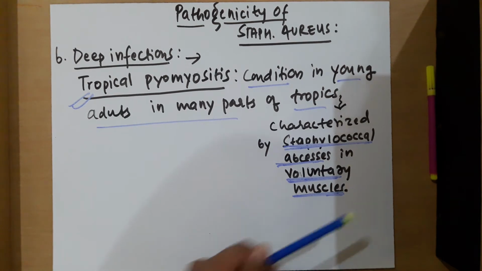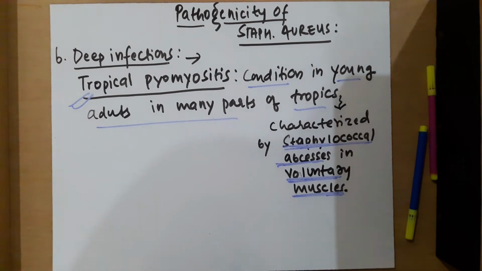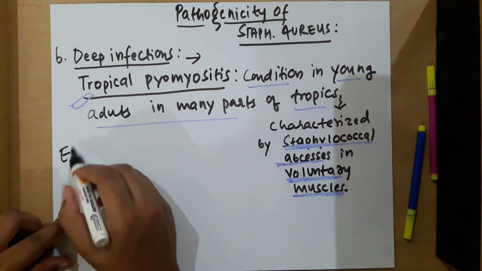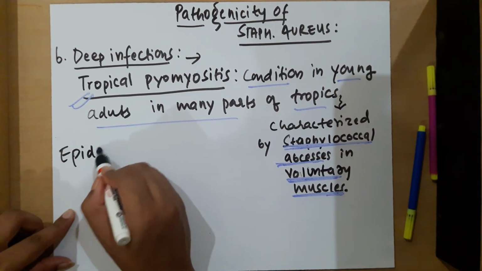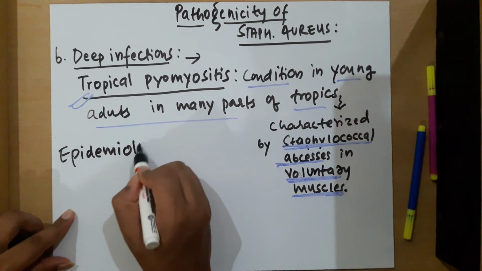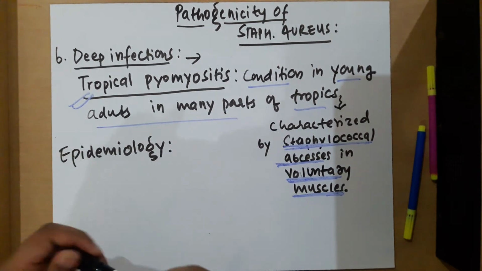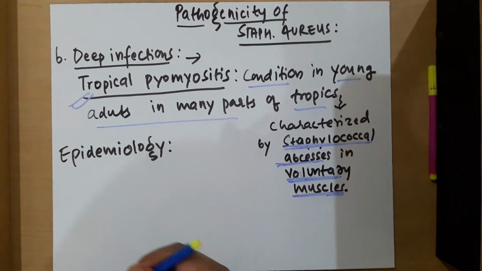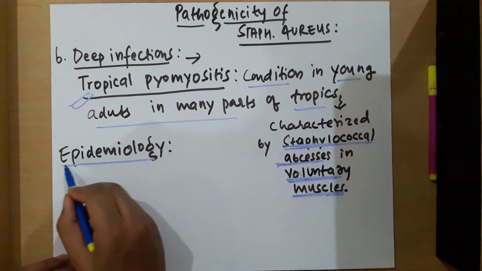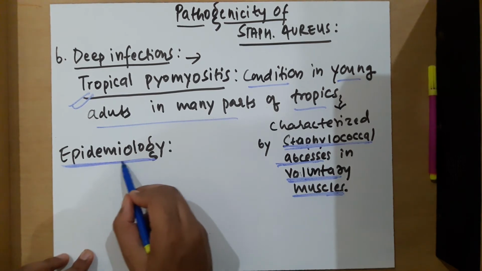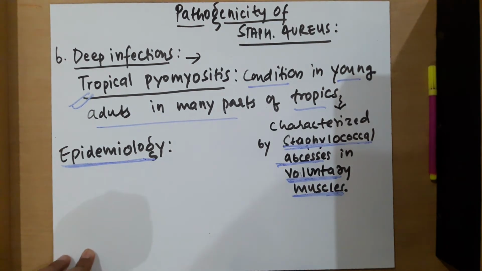So let's come to the epidemiology of Staphylococcus aureus, which is quite a short topic. Humans and carriers are the commonest source of infection. Infected human beings and carriers are the most important source.